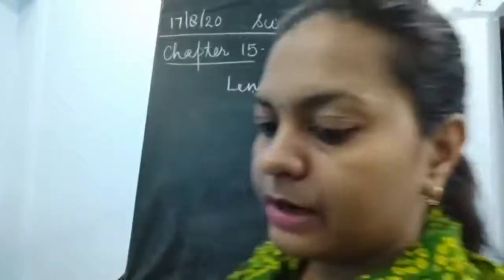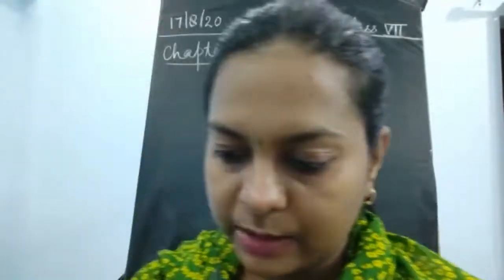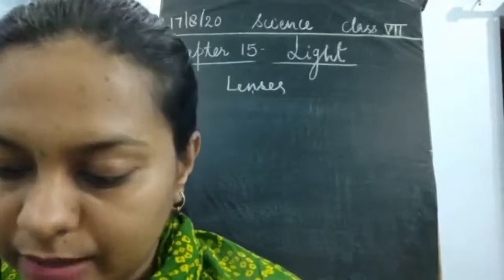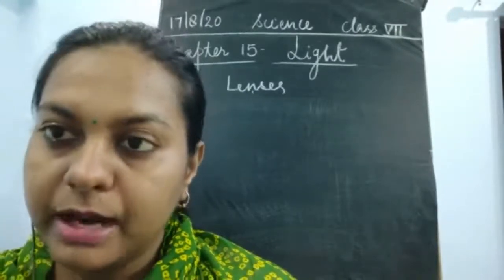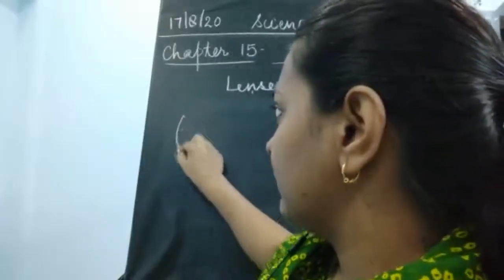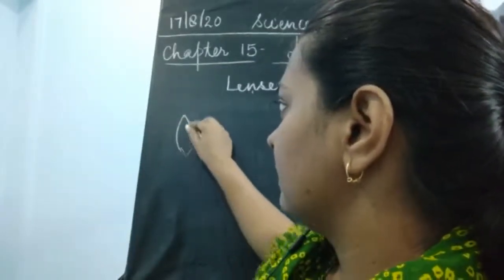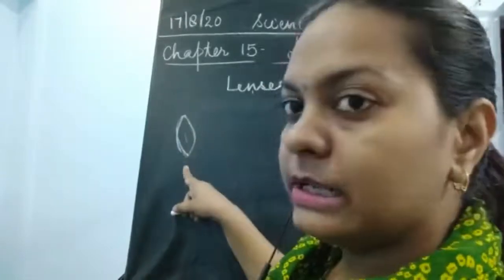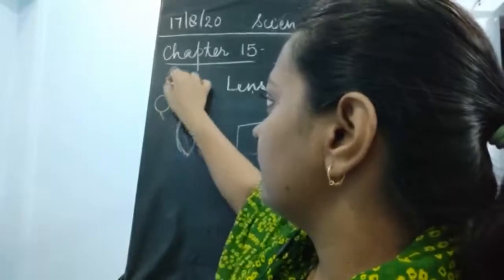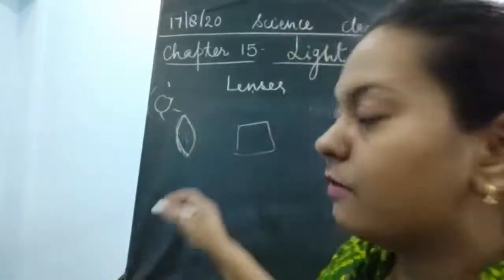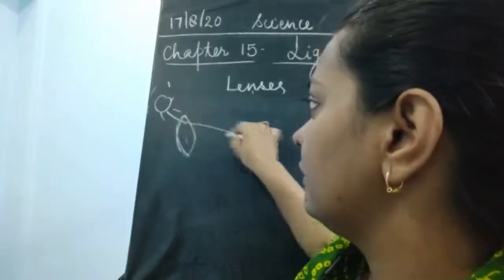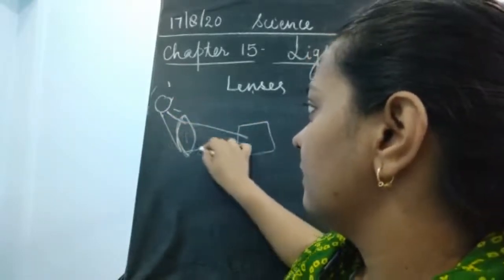You can keep the magnifying glass. Now what happens when you are keeping the magnifying glass? What would be the reason for keeping a magnifying glass over there? So when you are keeping the magnifying glass or a convex lens, we'll take one convex lens. This is a convex lens, and we'll keep one paper here, and we'll allow the sun rays to fall on this lens. Once the light which is coming here, this is going to fall somewhere here.